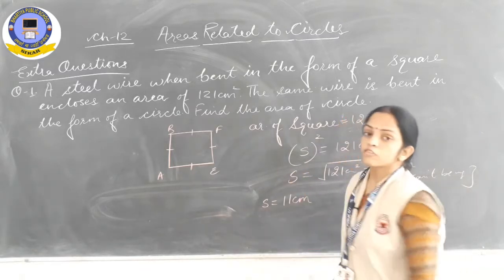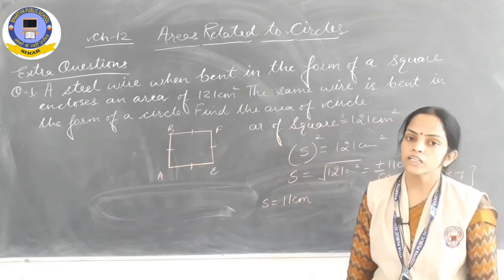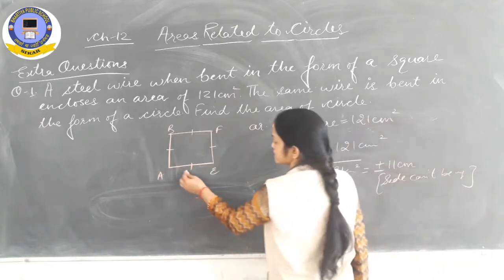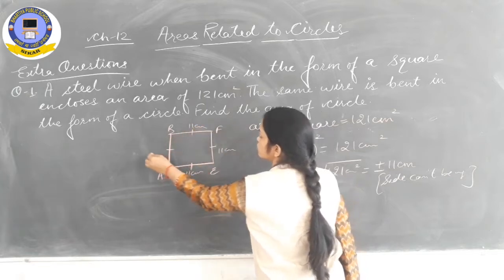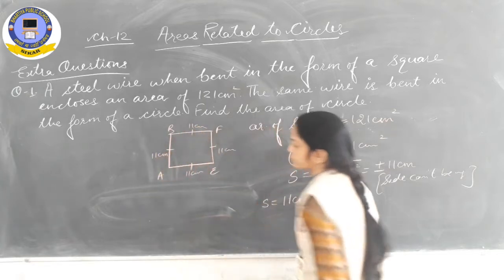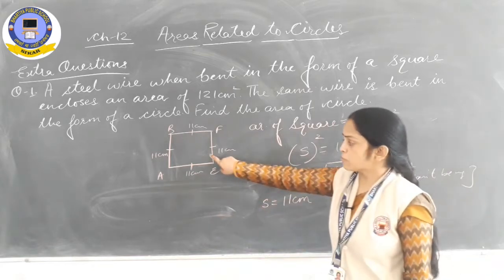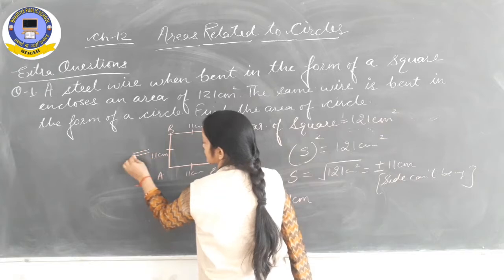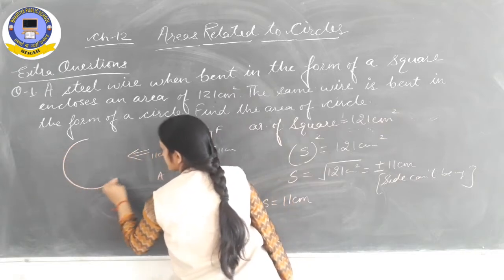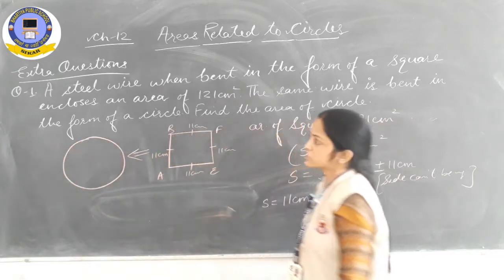Now see, in square we know that all the four sides are equal. So if AE is 11 centimeter, then all the four sides are equal to 11 centimeter. Now this same wire we have used to make circle. We have converted that same wire in the shape of circle.